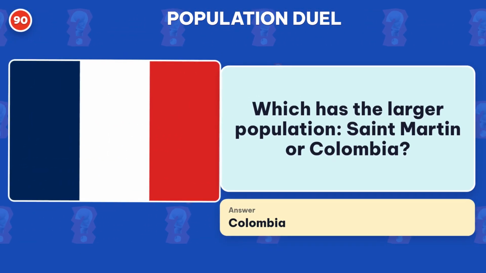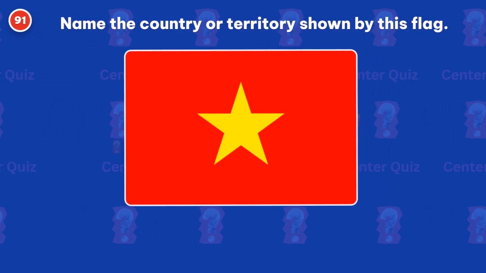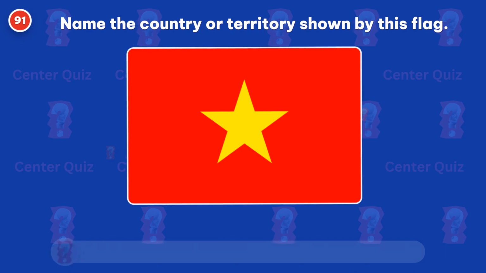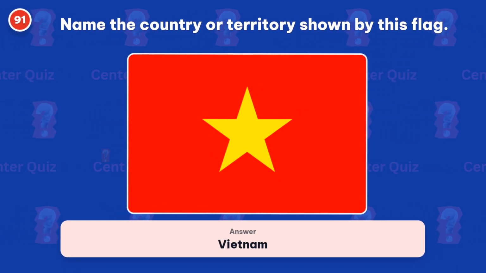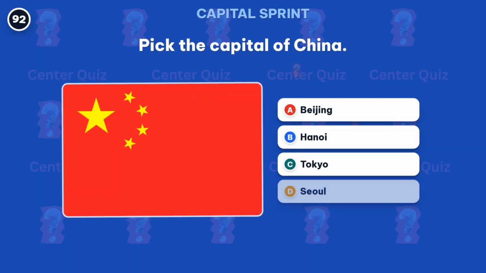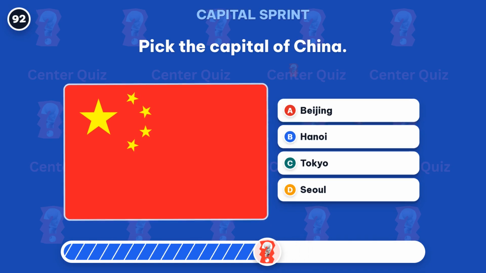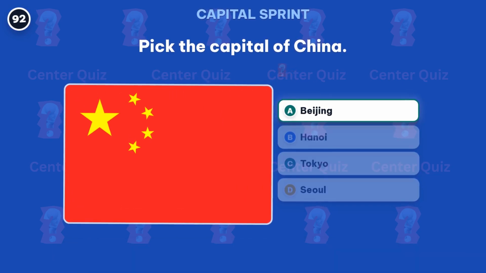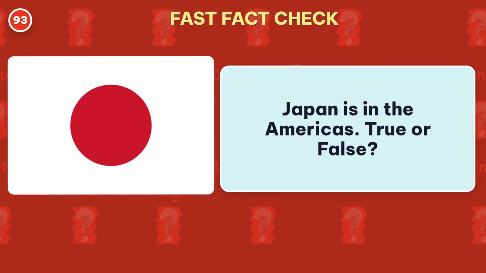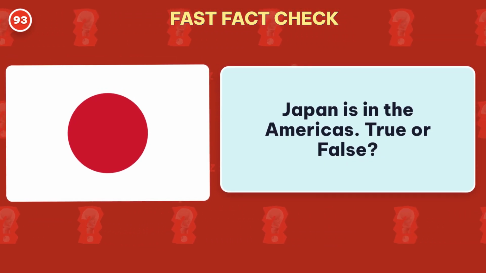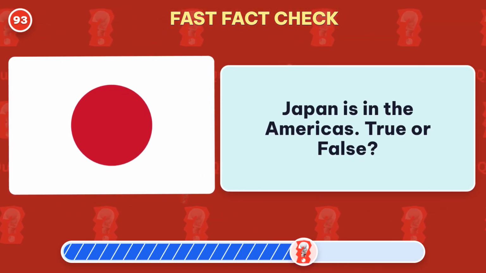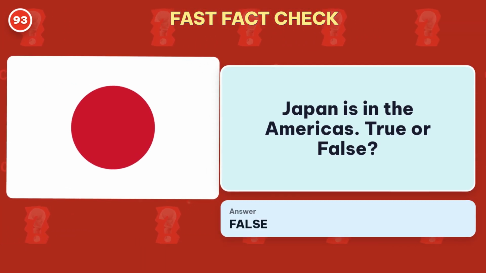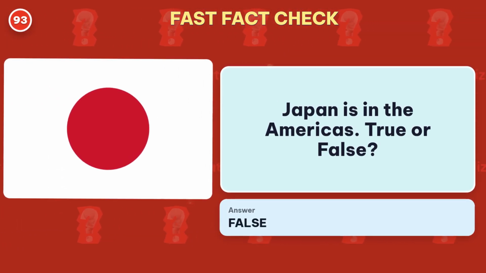Colombia. Name the country or territory shown by this flag. Correct, Vietnam. Pick the capital of China. Beijing is the capital. Japan is in the Americas. True or false? False. Japan is in Asia.